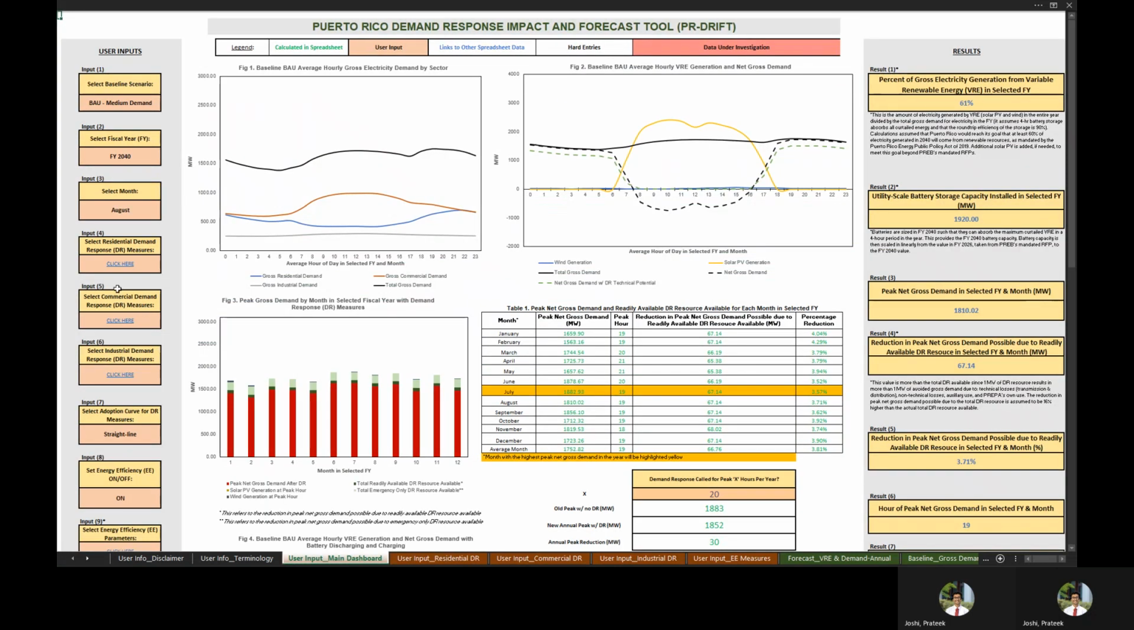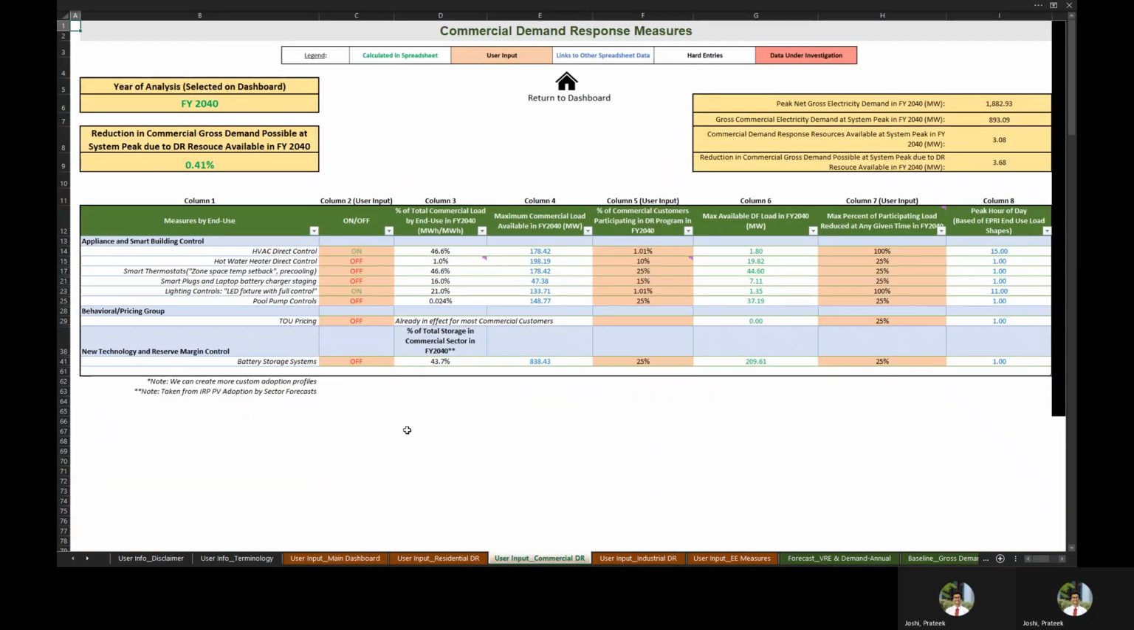So we can return to the dashboard and go to input number 5, which prompts users to select commercial demand response measures. This is a pretty similar tab to the residential demand response measures tab. In PREPA's IRP for the commercial sector, the demand response measures considered are for air conditioning and lighting. So we can turn on the demand response measure for HVAC direct control and for lighting controls.